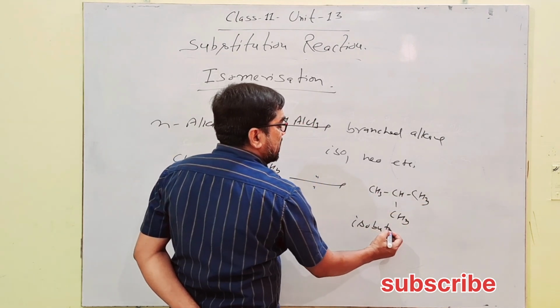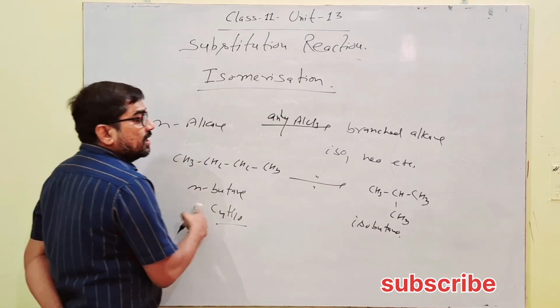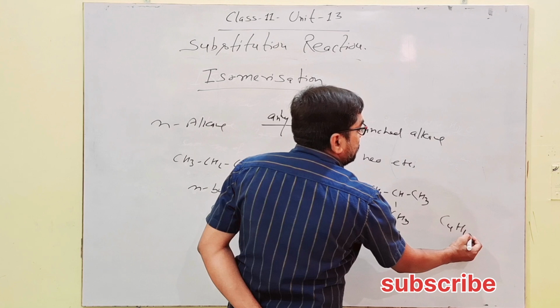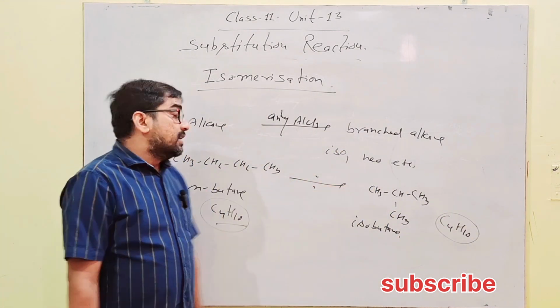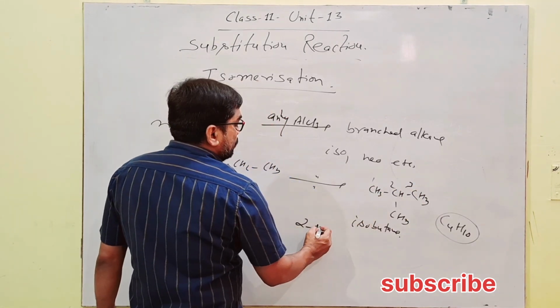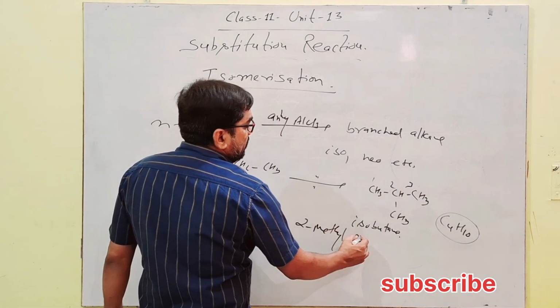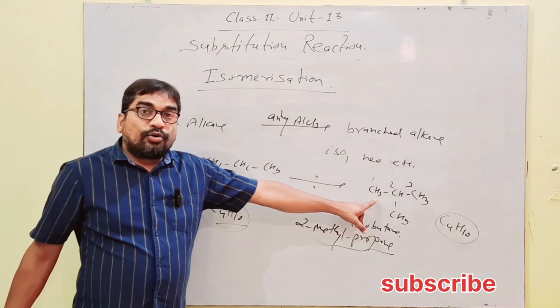Isobutane is formed, it is branched. Here the general formula C4H10 and molecular formula are the same but their chain is different. It is butane, and this is 2-methyl propane.